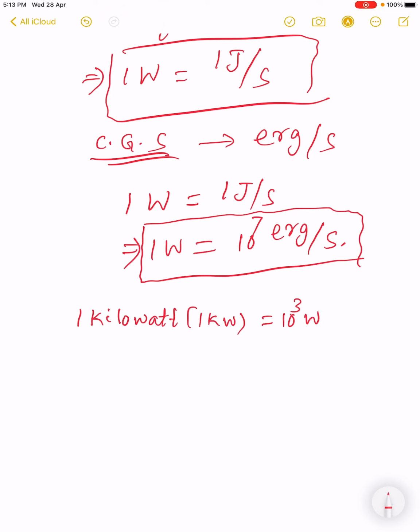Similarly, 1 horsepower, 1 HP, is equal to 746 watt.